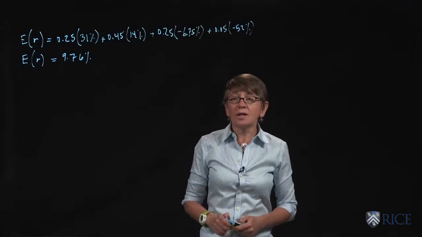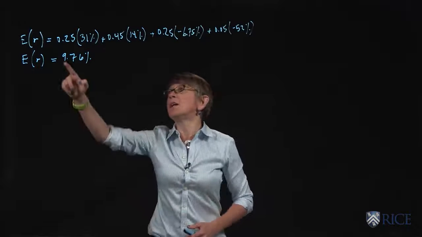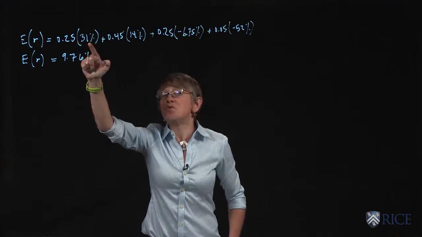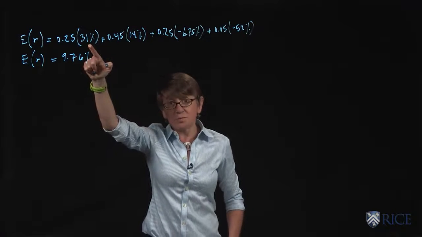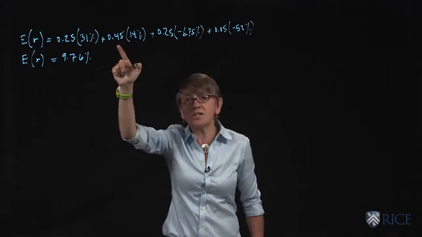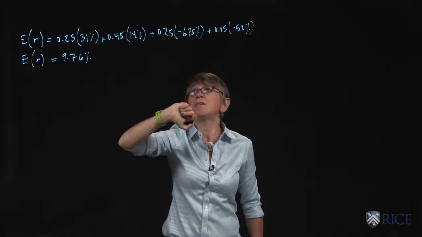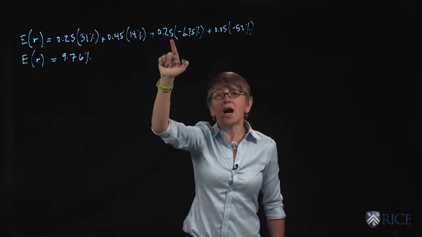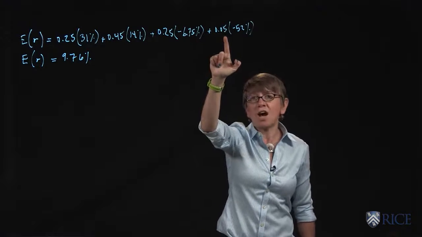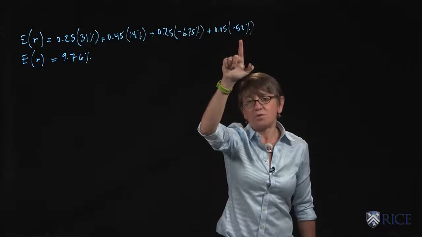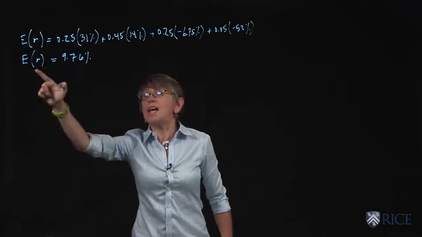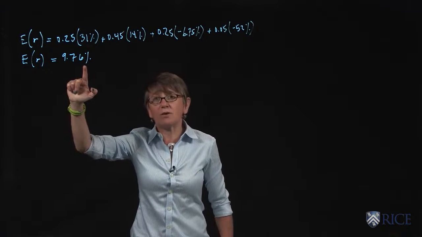So how do we do that? The expected return is the probability of the economy being in an excellent state times the return on our investment in that state, plus the probability of the economy being in a good state times the return in that state, plus the probability of a poor state times the return you get in that state. And finally, the probability of having a crash times the return in that state. If you sum these all up, you find the expected return given the possible outcomes and the probabilities.